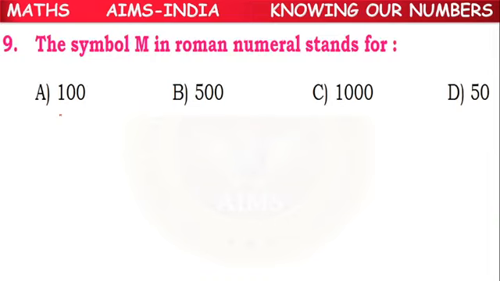Next, 9th question. The symbol M in the Roman numeral stands for. The symbol M. M stands for what? M stands for 1000. So C option is the correct answer.